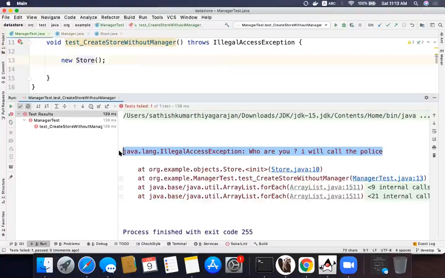Once I needed this kind of behavior in one of my projects. So what I did back then was that I'll put this store class inside the manager class, and I'll make the store class constructor private, right?